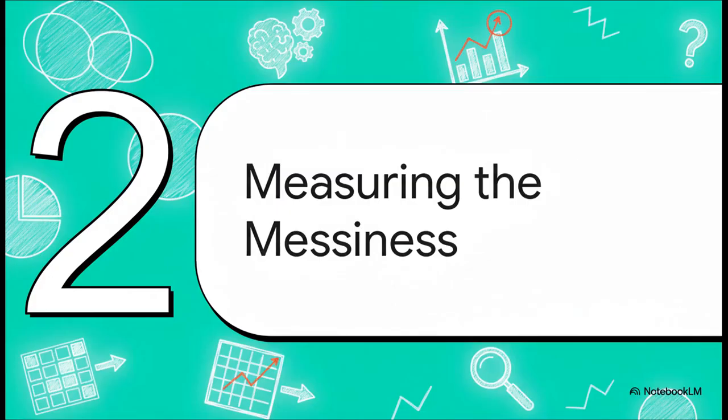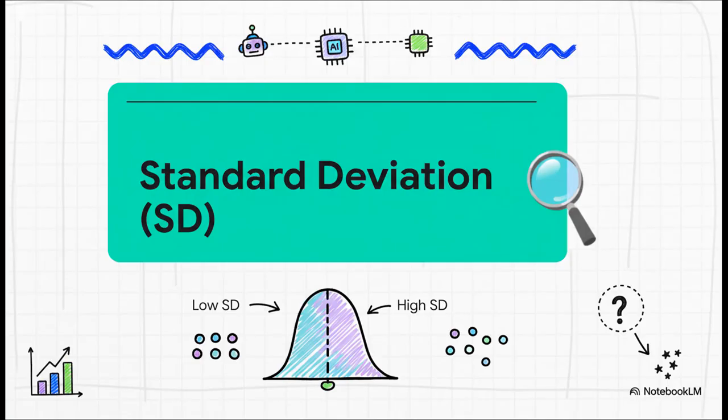All right, Section 2, measuring the messiness. So, knowing the center is just part one of the story. Now we need a way to measure the spread, or how messy and chaotic the data really is. And the go-to tool for this is standard deviation. Basically, it tells you how spread out your numbers are from the average.